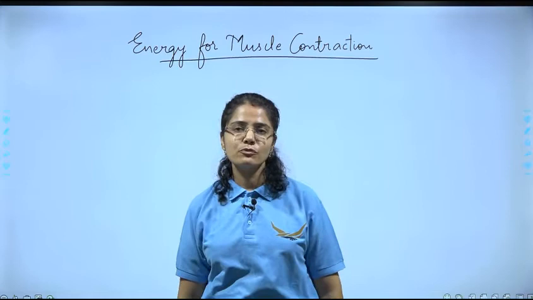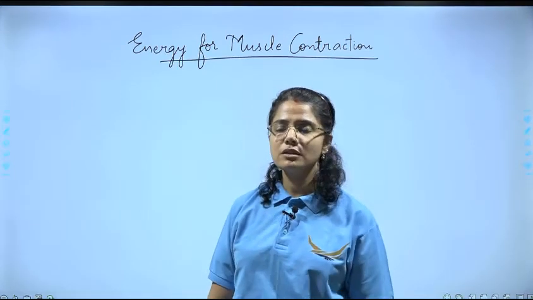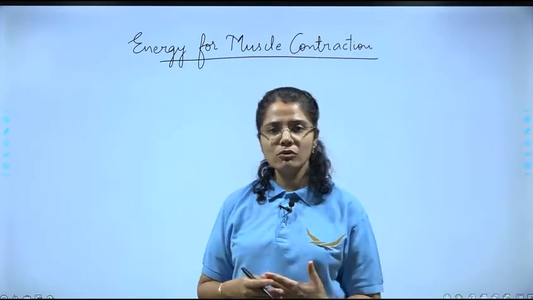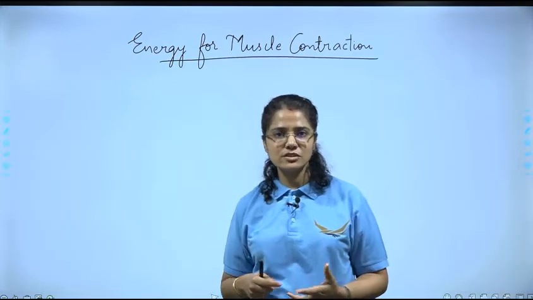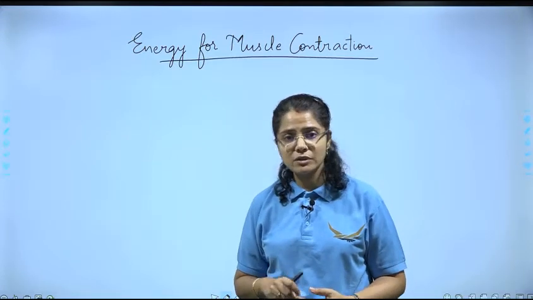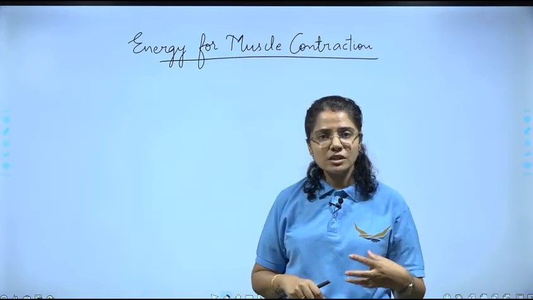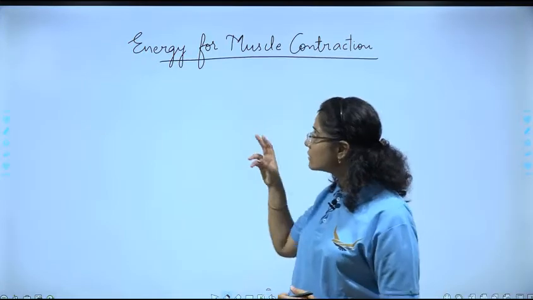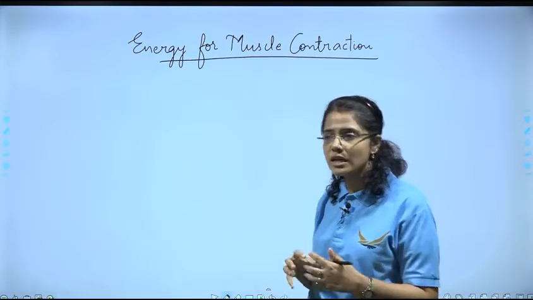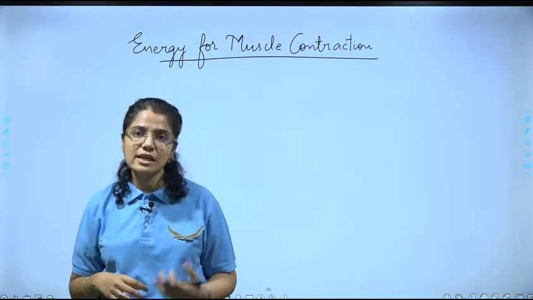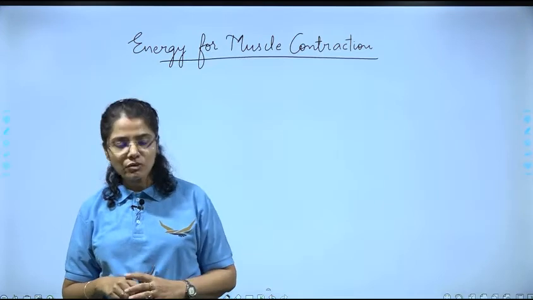So till now we have learnt about the mechanism of muscle contraction, and we know that during muscle contraction, for that actin myosin cross bridge formation, ATP is required. So in this video we are going to talk about the energy for muscle contraction. जो ये energy लगती है muscle contraction के लिए, वो कहाँ से आती है, कैसे आती है? So that we are going to understand.